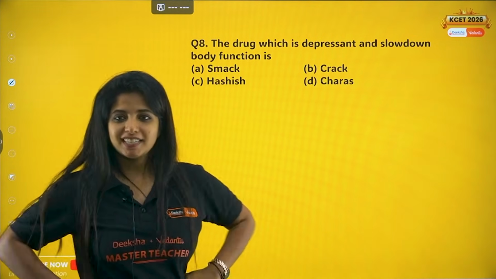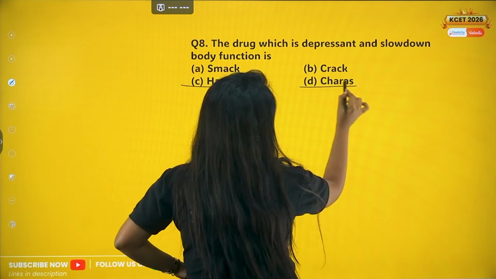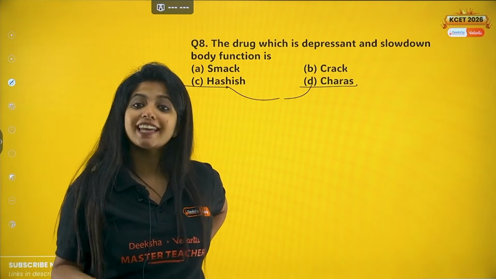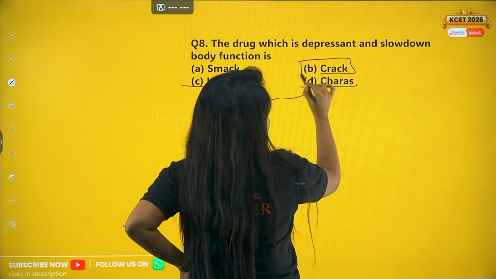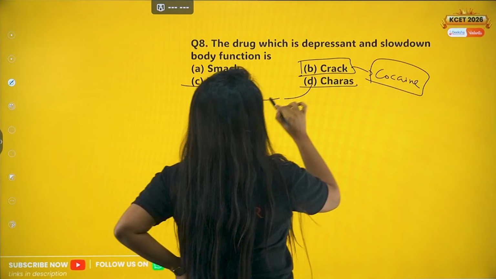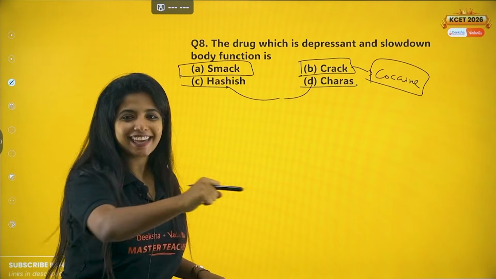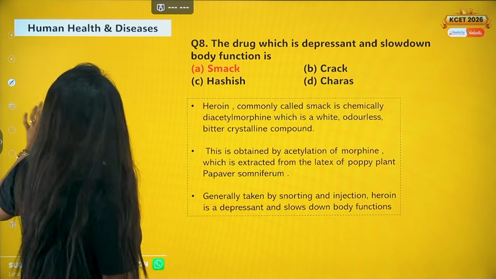What is it? Is it crack? Is it hashish or charas? Hashish and charas are altogether different things, because they come under a different category known as cannabinoids. Crack, or coke, is the other name for cocaine. What are we left with? We are left with smack. Smack is the other name for heroin, which is a depressant.